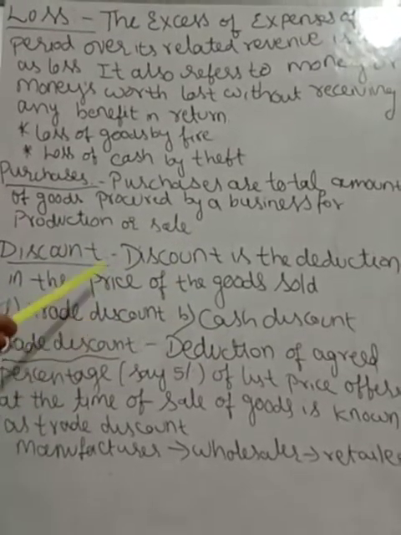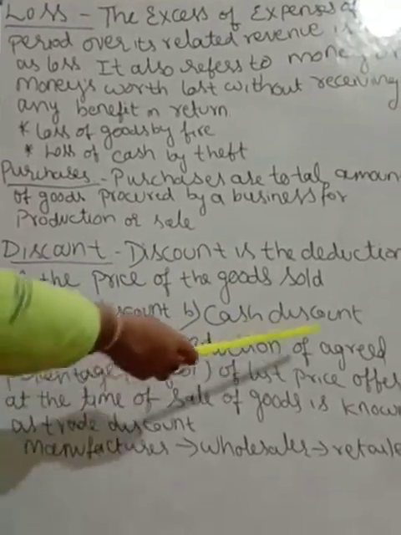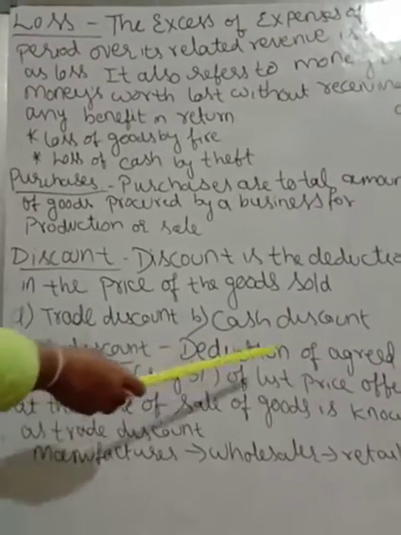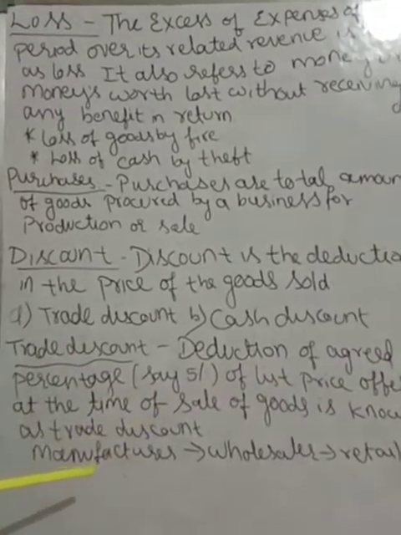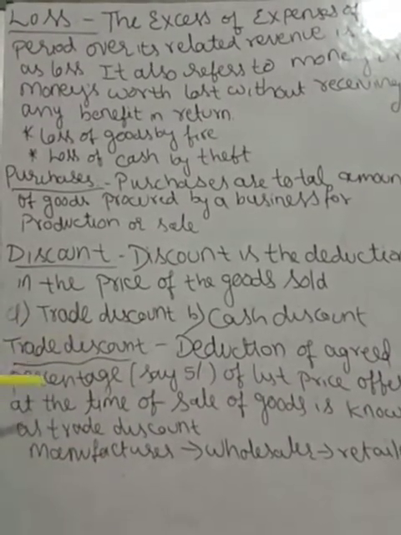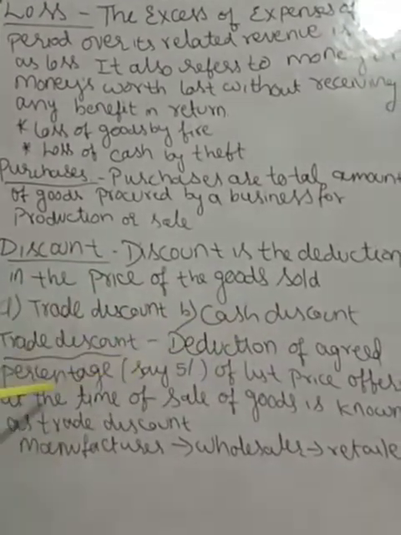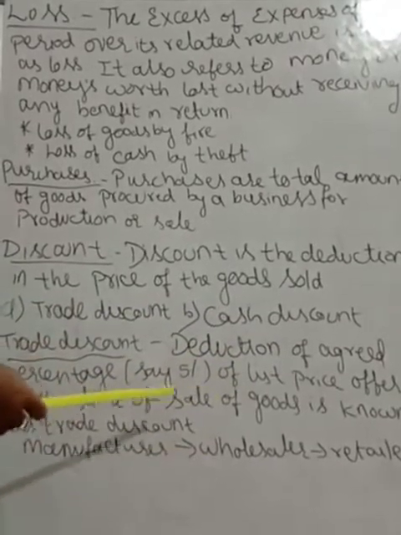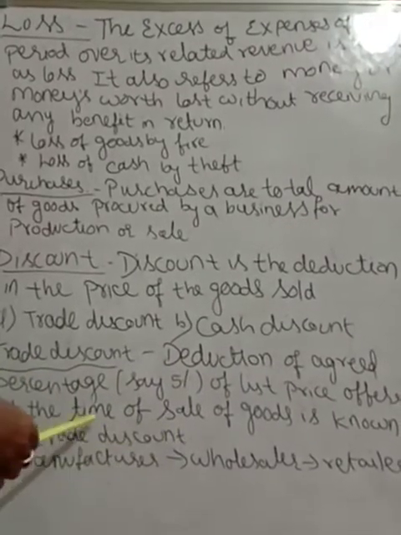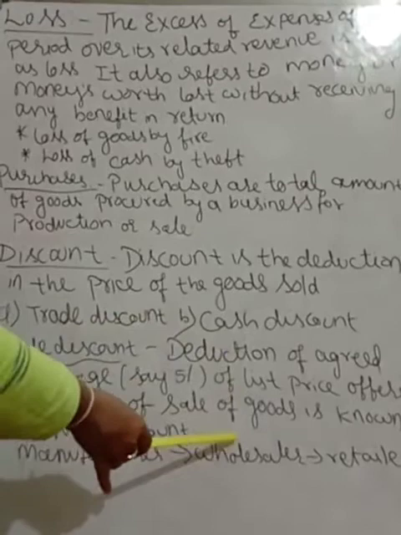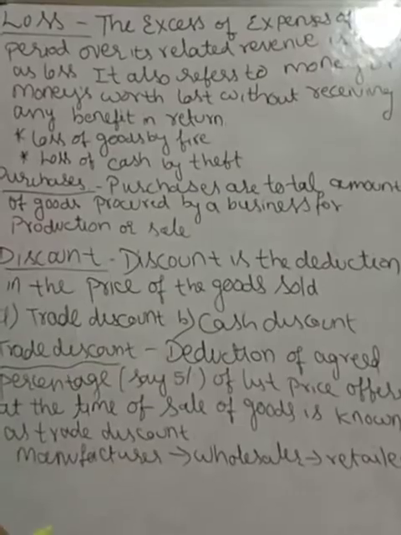There are two types of discount: trade discount and cash discount. Trade discount is the deduction of an agreed percentage, say 5%, of the list price offered at the time of the sale of goods. At the time of the sale they are going to give a 5% discount. This is known as trade discount. The manufacturer gives discount to the wholesaler, and the wholesaler gives discount to the retailer. This is about trade discount.